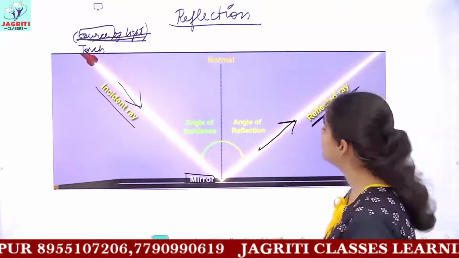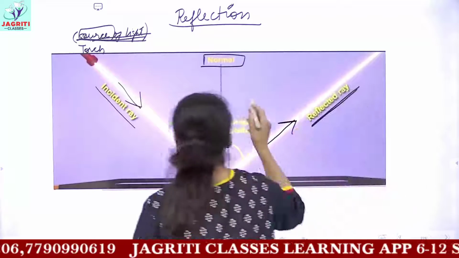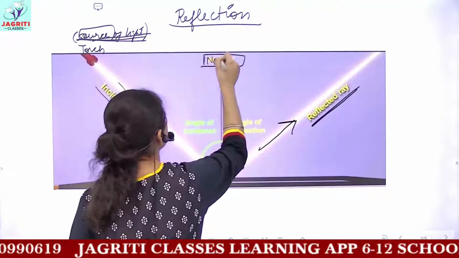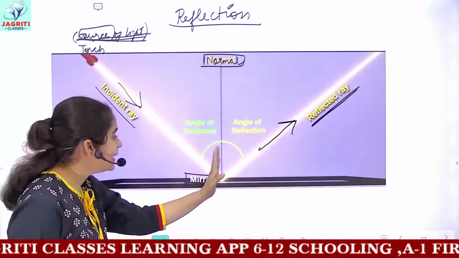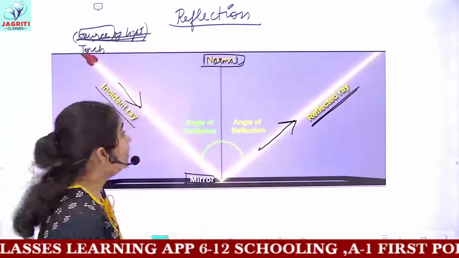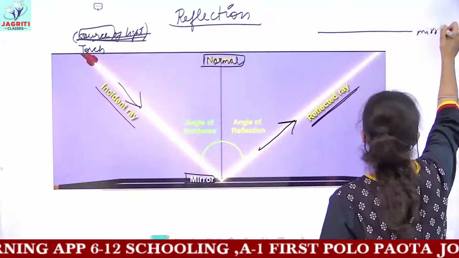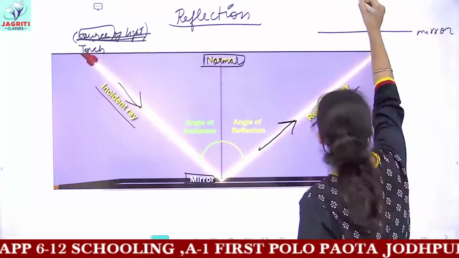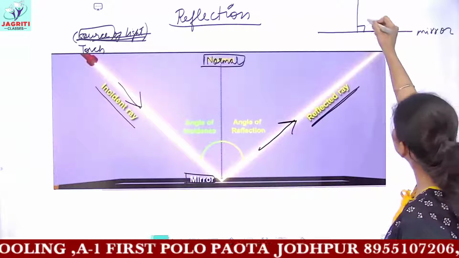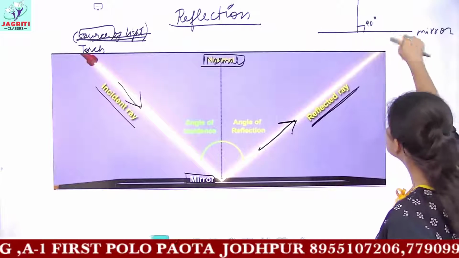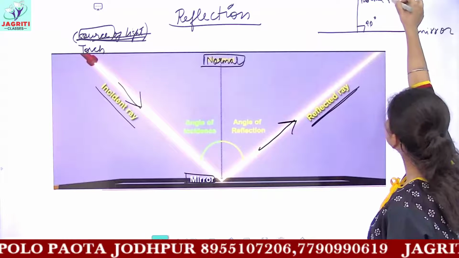Now what we draw is a perpendicular line which is called the normal. Okay, I hope it is visible. Here normal is written. So we draw a line which is perpendicular to the mirror. Perpendicular means, let's consider this is the mirror, then you draw a straight line which makes an angle of 90 degrees with the mirror. And this straight line which makes a right angle or 90 degrees with the mirror is called the normal ray.